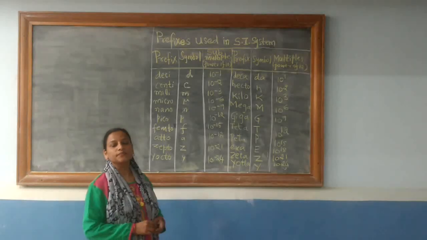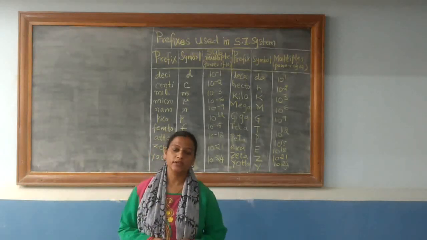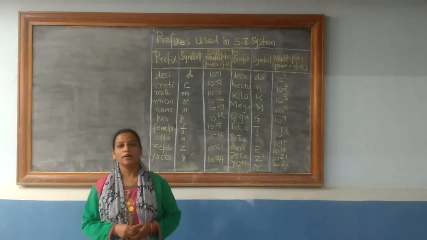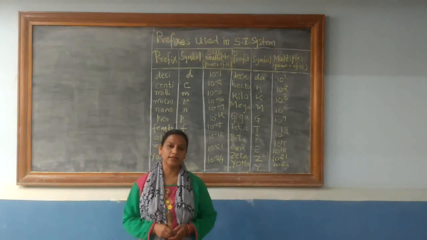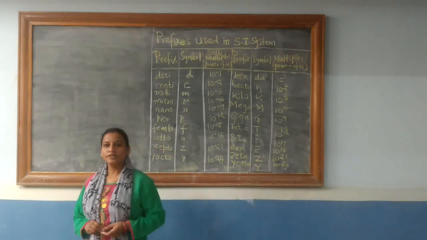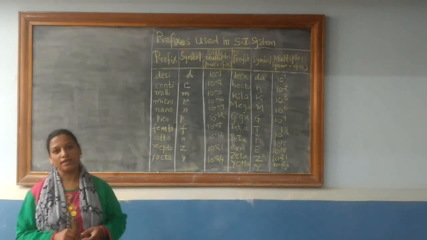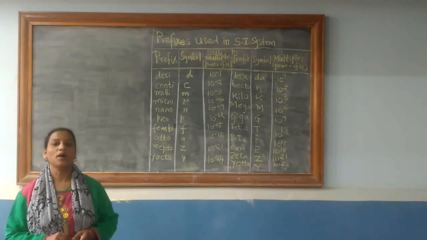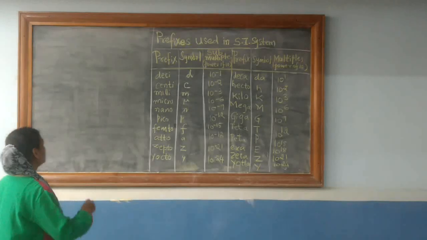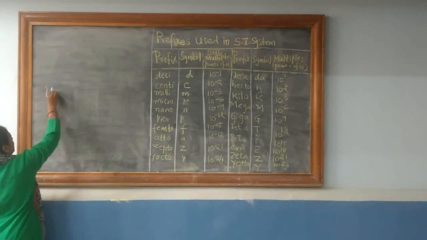Hello students, in the last class in the topic Some Basic Concepts of Chemistry, I told you something about properties of matter and their measurement. Now, for measurement of physical properties you require units for measurement. Let us see what we mean by units for measurement.